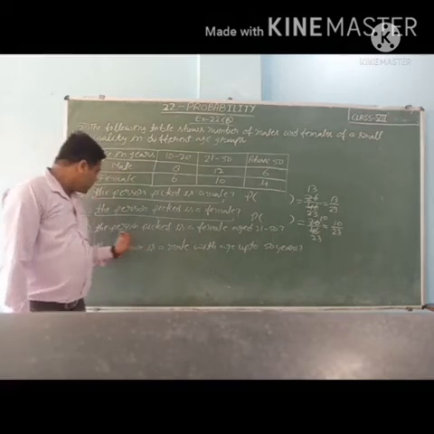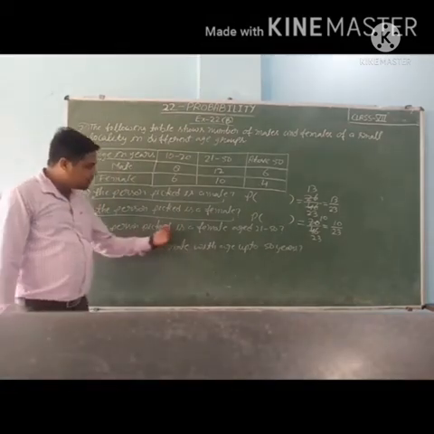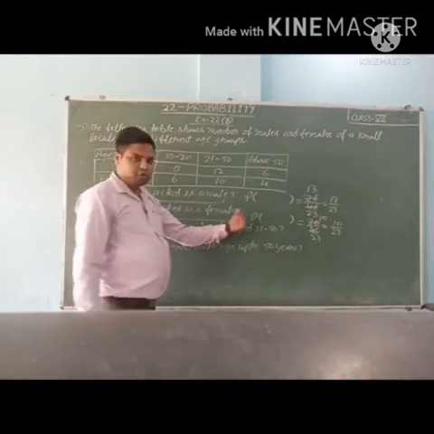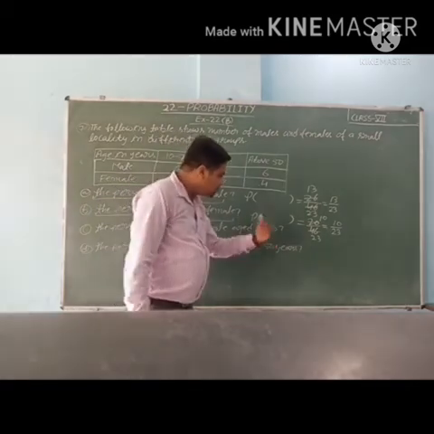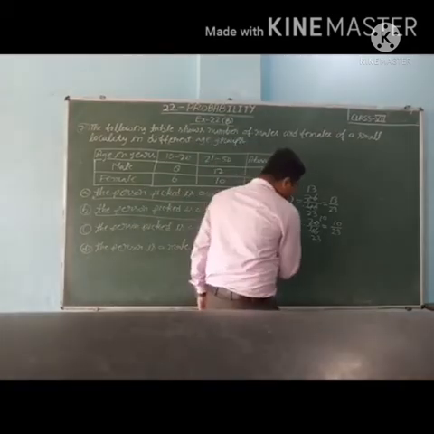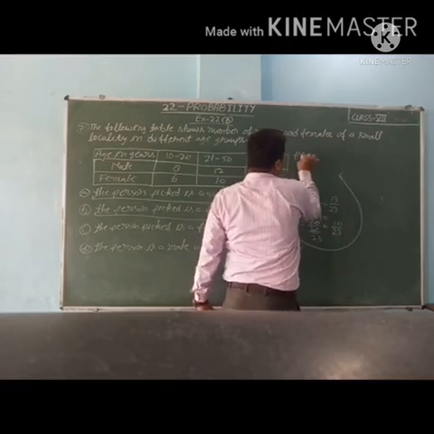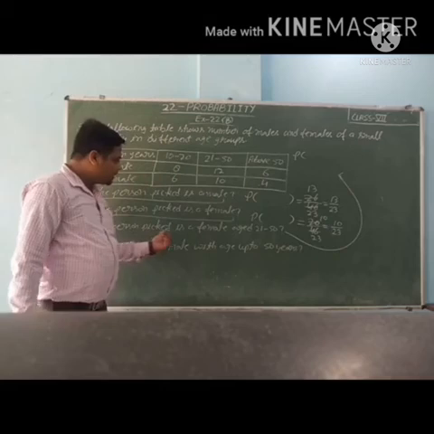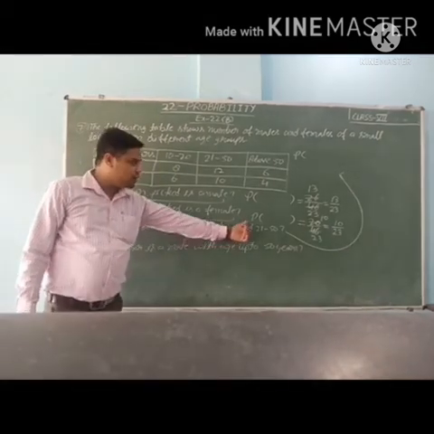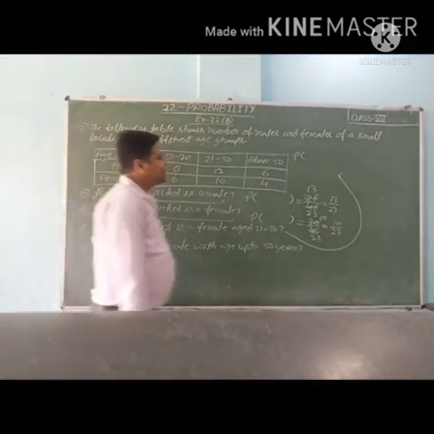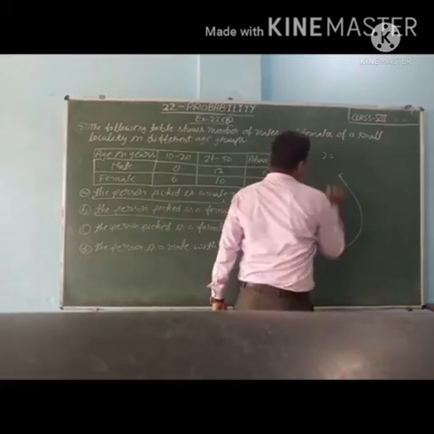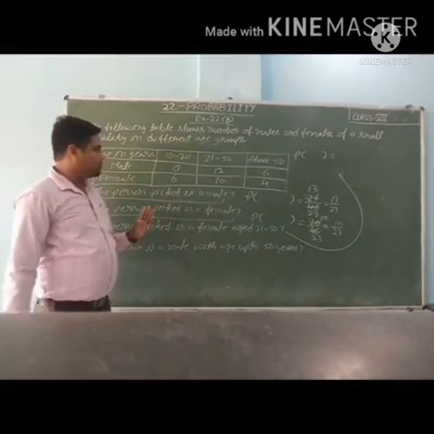Then move to the C part. The person picked is a female, and the age group is also given, 21 to 50. So students, see here, I am telling you, P, the person picked is a female aged 21 to 50, is equal to number of favorable outcomes.